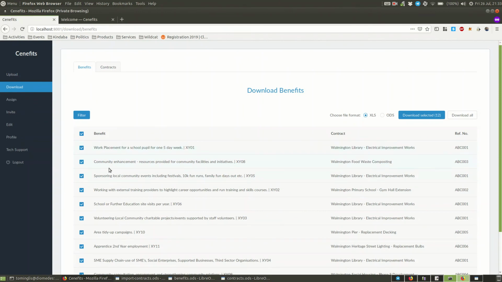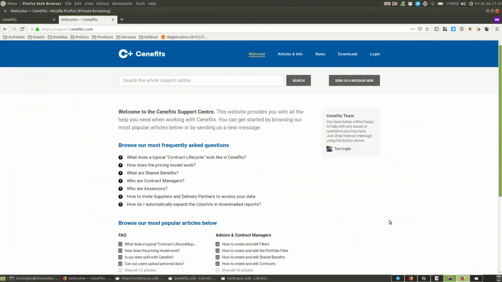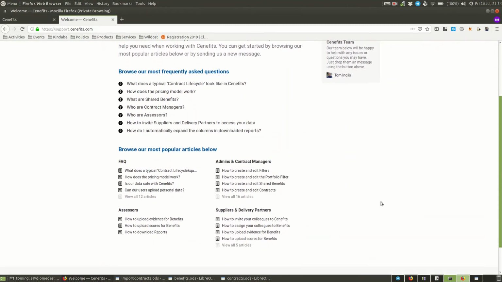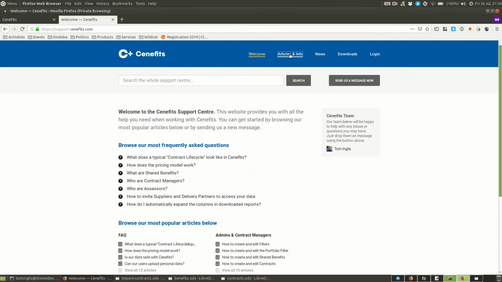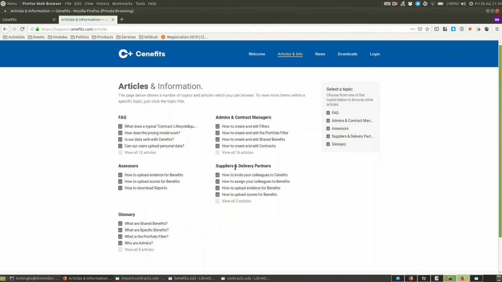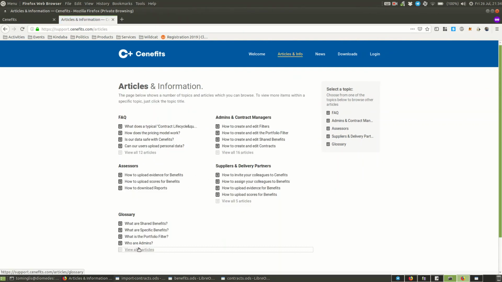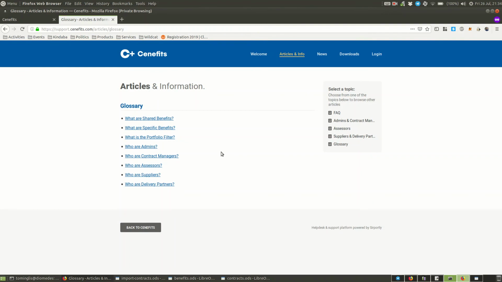As well as all of that, you also have a support site. You can click on tech support here and it'll load up, and that's essentially a site where we've provided articles that explain how to use the application. The most interesting ones are going to be the supplier and delivery partner articles here, so there's 5 of those. But you may also want to access the glossary to understand what some of the terms we've chosen to use are, like shared benefits, or who admins or contract managers or assessors are.